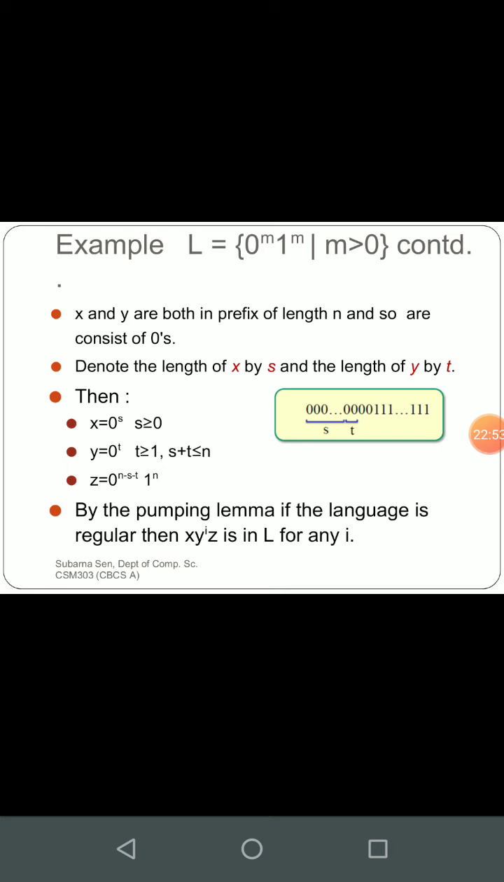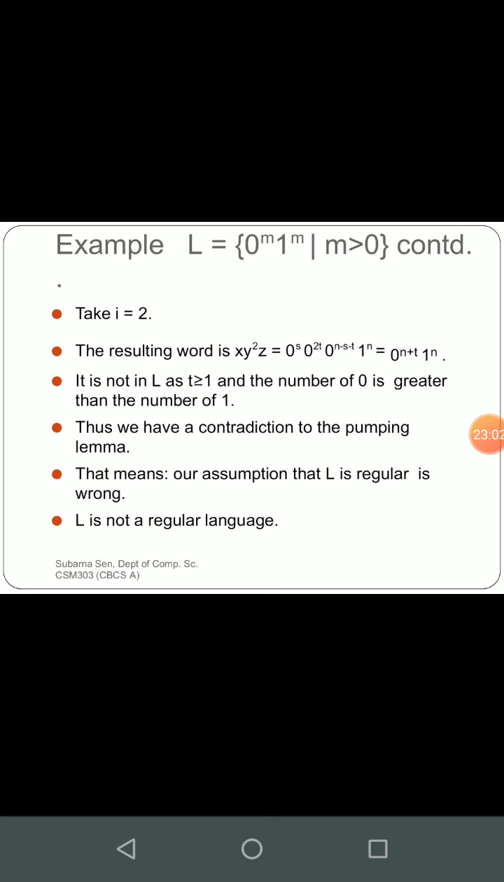Now by pumping lemma, if the language is regular, then this should be accepted by any machine. So we will see. Now we are taking i equals 2. If we take i equals 2, we are just replacing the number. If you see that, X Y squared